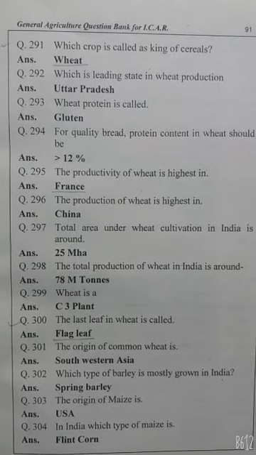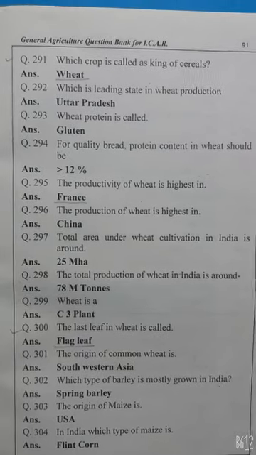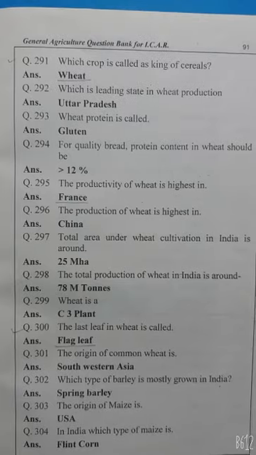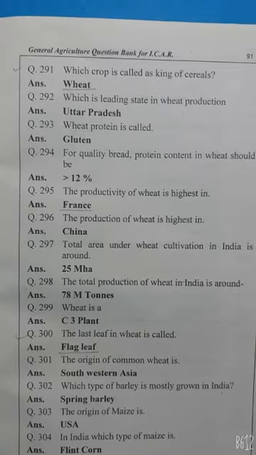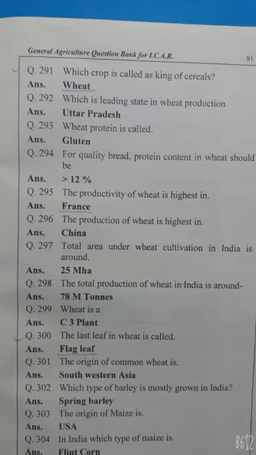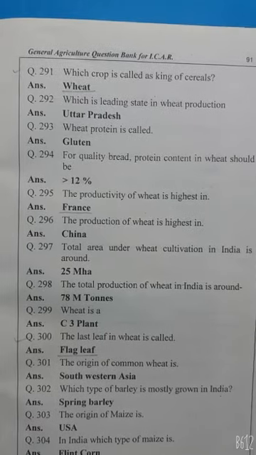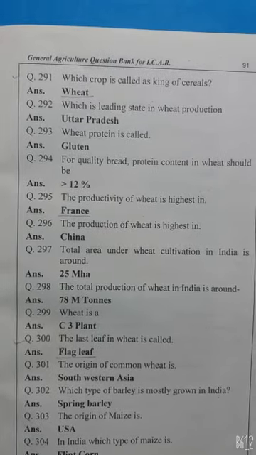Wheat protein is called gluten. For quality bread, protein content in wheat should be more than 12%. The productivity of wheat is highest in France. The production of wheat is highest in China. The total area under wheat cultivation in India is around 25 million hectare. The total production of wheat in India is around 108 million tons. Wheat is a C3 plant. The last leaf in wheat is flag leaf.